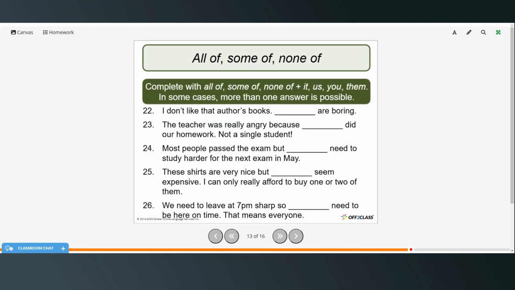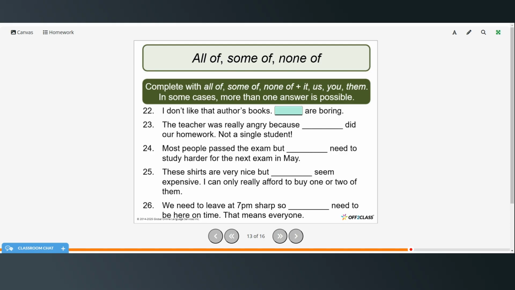Okay, so we're going to complete these sentences with all of, some of, none of, plus it, us, you, them, and in some cases more than one answer might be possible. So go ahead and pause the video, try these on your own, and then restart when you're ready to check your answers.